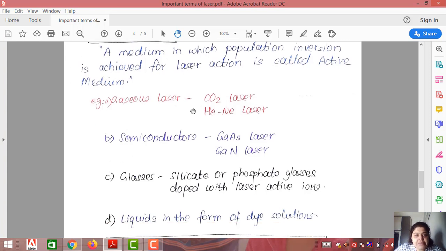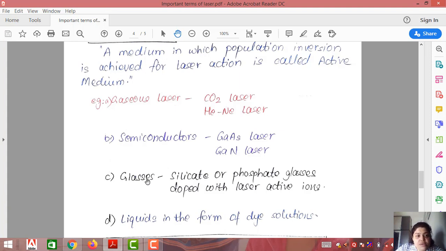There are some examples which are commonly used in case of lasers. One of them is the gaseous laser. One example is the CO2 laser and the HeNe laser, so carbon dioxide laser and helium neon laser. Number 2, semiconductors, so gallium arsenide laser, gallium nitride laser. I have just written one or two examples of each which are very commonly used.